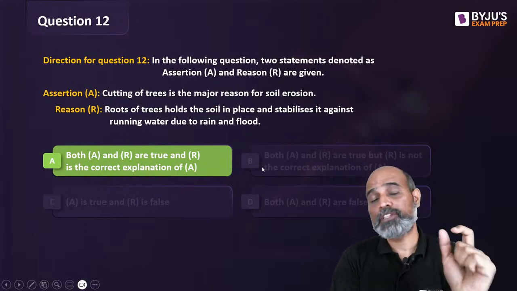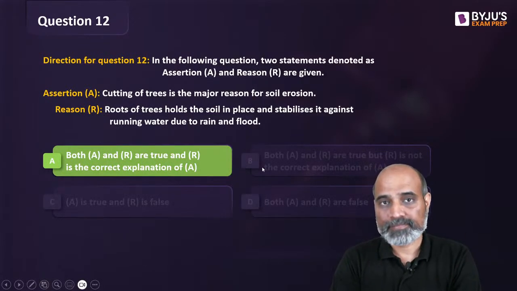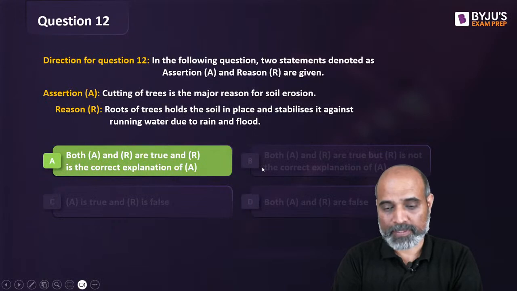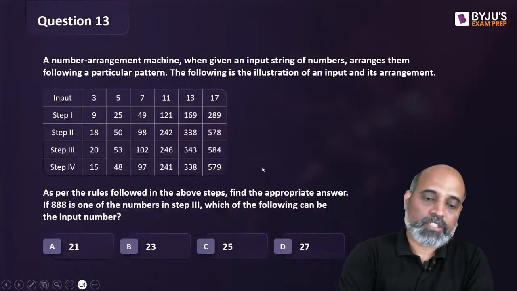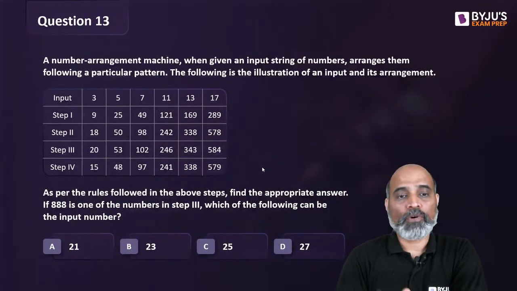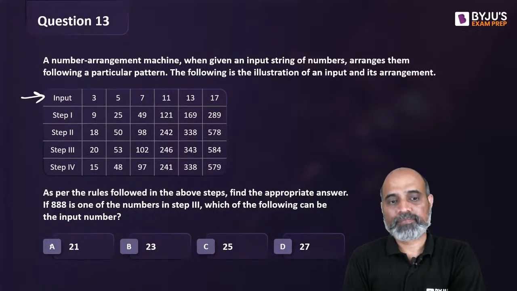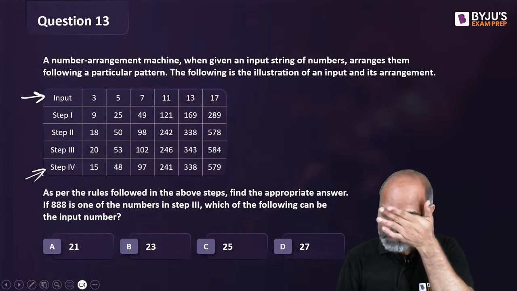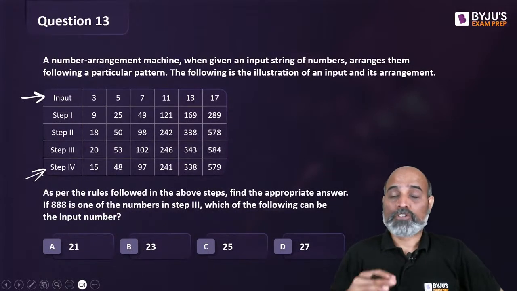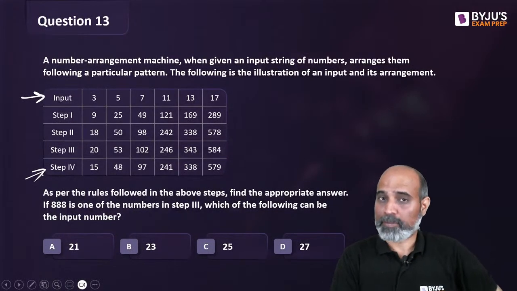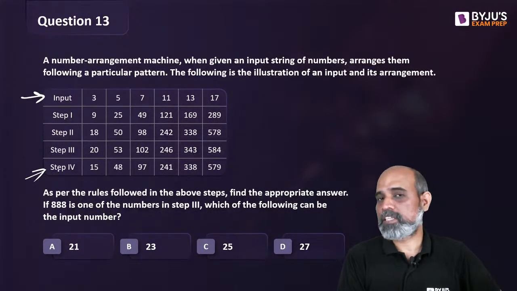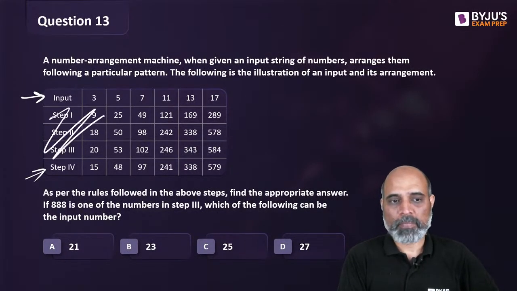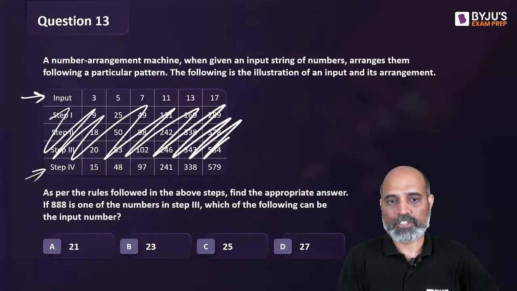This is how you deal with questions based on assertion and reasoning. Okay, the next one is input output. So what happens is you are given an input and you are given an output. Output is always the last step. Whether they write down their output or just the step 4 doesn't matter. ठीक है? You don't look at the steps. So this is the process. आप इनपुट देखते हो, आप सीधे लास्ट वाला देखते हो, आप बीच में इन सबको नहीं देखते हो. Don't read, don't waste your time.